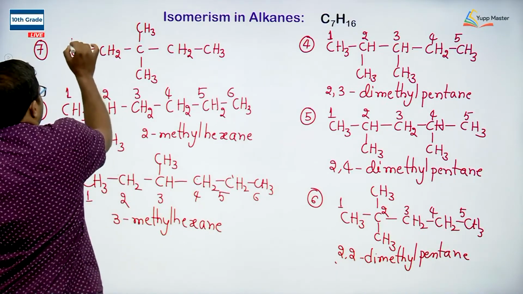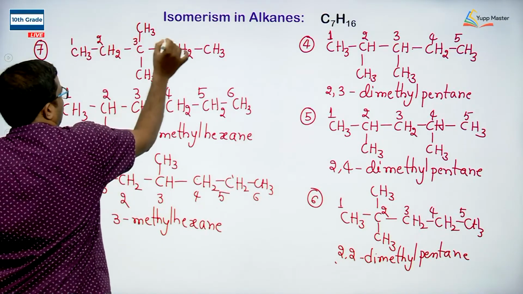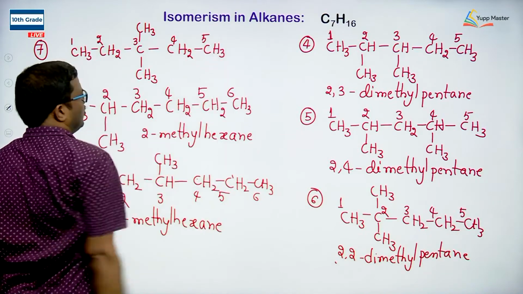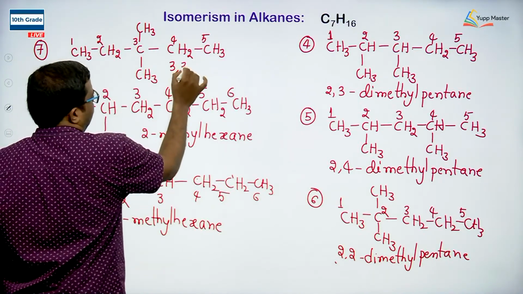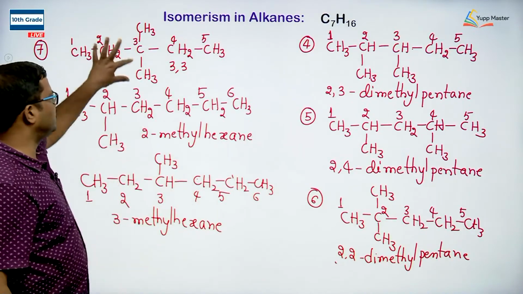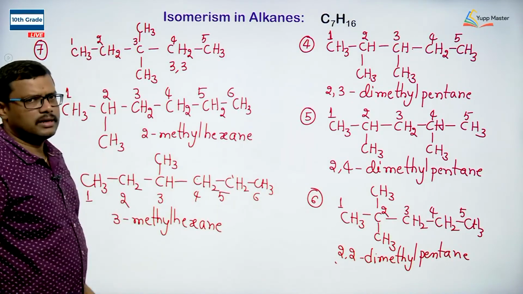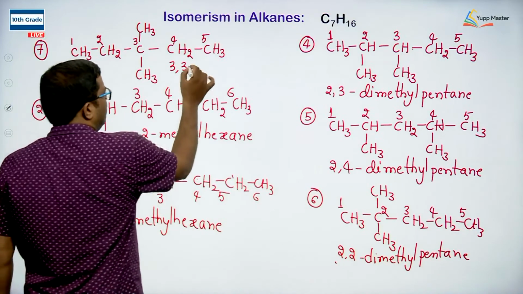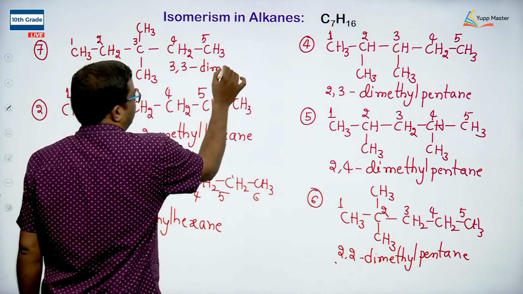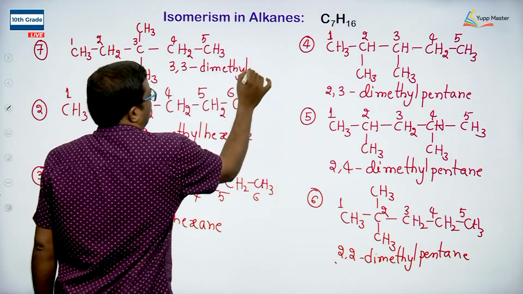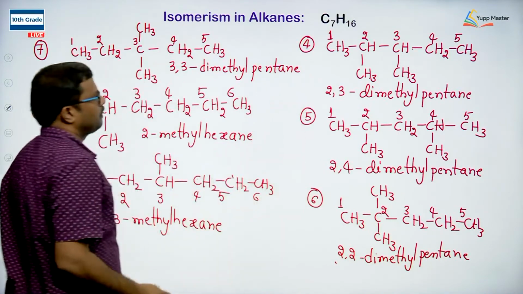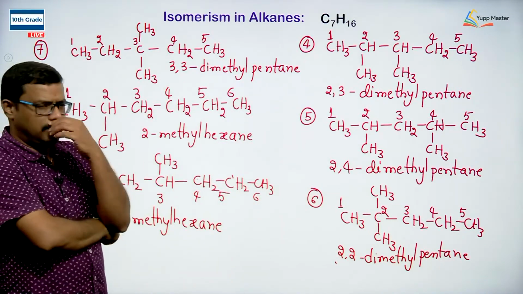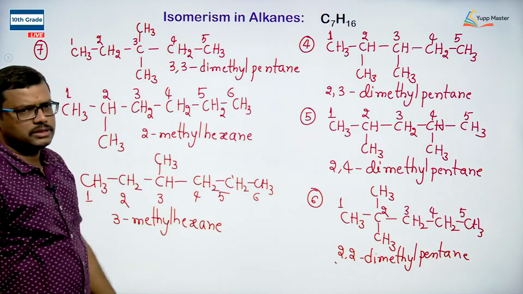So, when we number this compound in either direction, you are going to get the same numbering. So, at third position we have 2 methyls. So, I am writing it as 3, 3. Since the methyls are present, substituents are present on the third carbon atom. So, 3, 3 dimethyl pentane is the name of this compound.